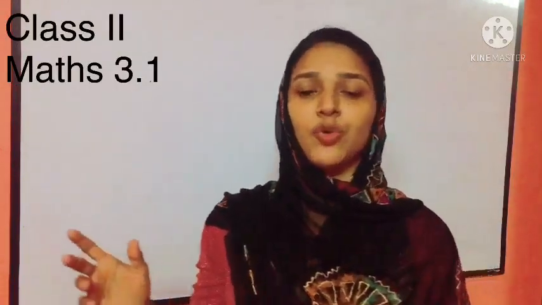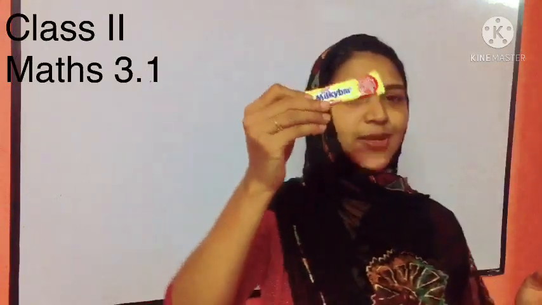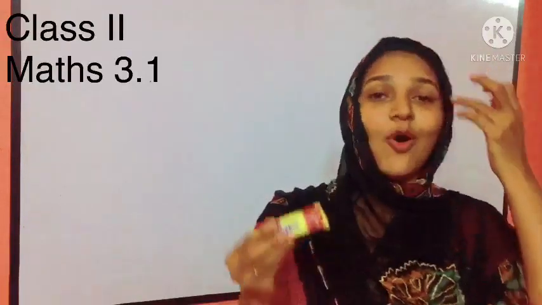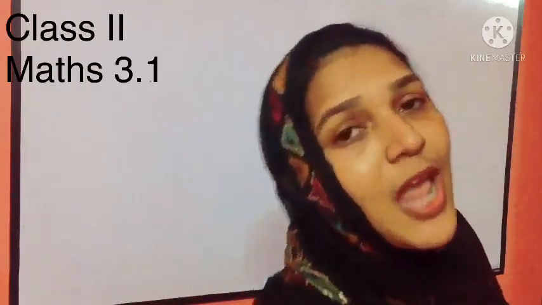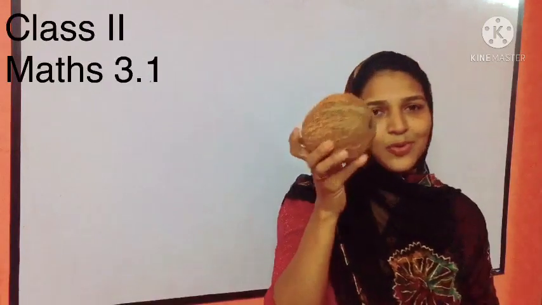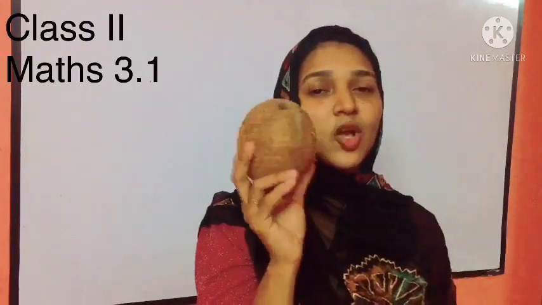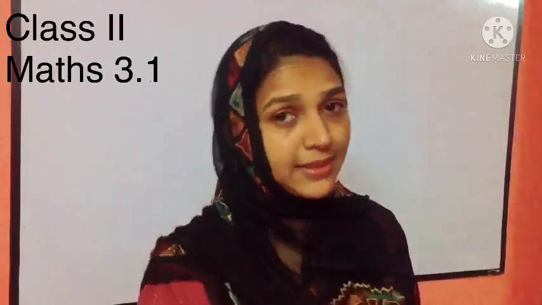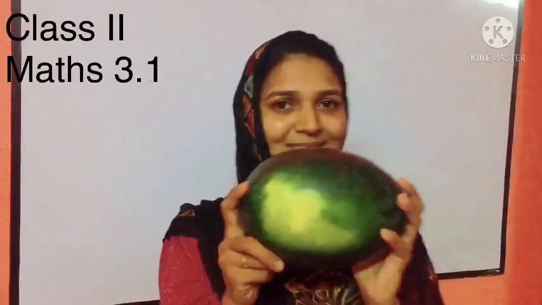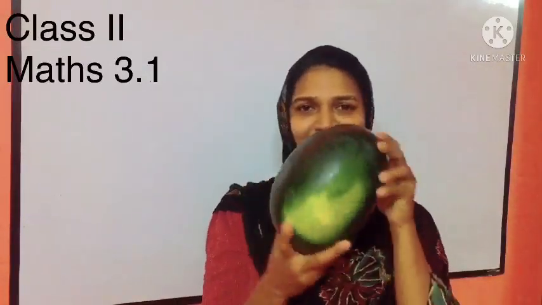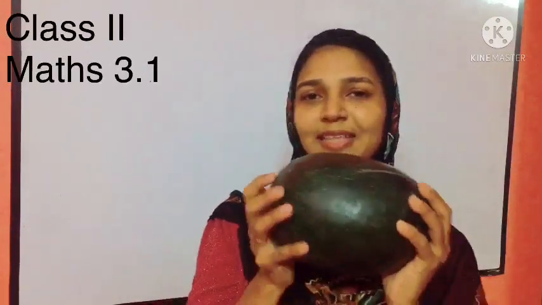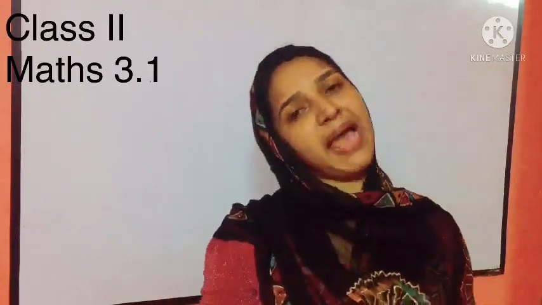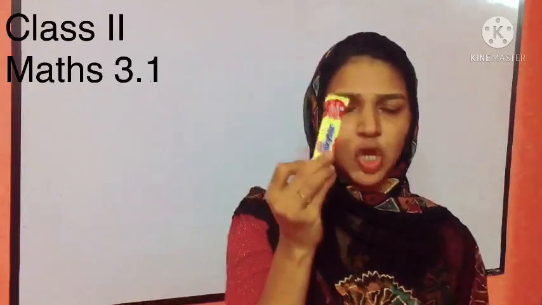Okay, students, I will show you one thing. What is this? Yes, this is a chocolate. You all like chocolates, right? Now, what is this? This is a coconut. Very good. Now, let me show you another thing. What is this? Yes, this is a watermelon. It's my favorite fruit. Students, in maths, this is not a simple chocolate.